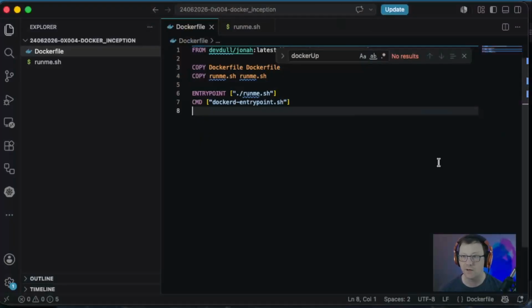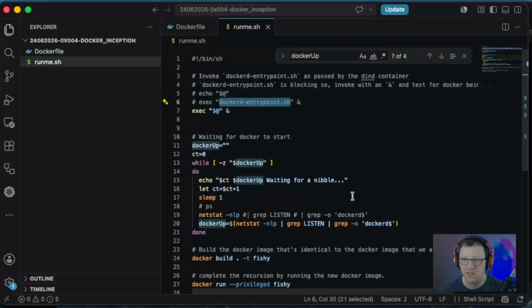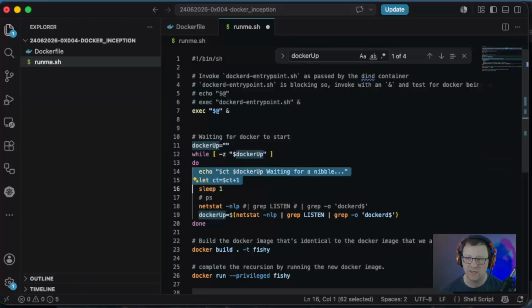Anyway. So before we go any further, let's make it so the only output from running the Docker image is how many Docker instances deep we are. How many times Docker is in Docker is in Docker is in Docker, yada, yada. Let's go back to the code here. And inside of runme, we need to suppress a lot of this output. So we don't need count anymore. And we don't want these echoes.